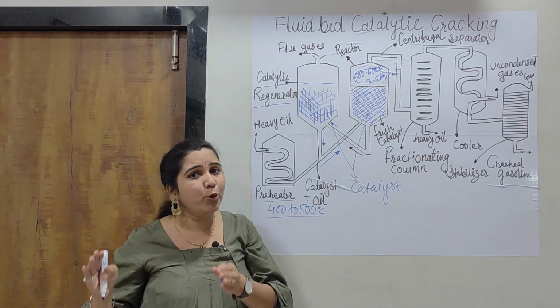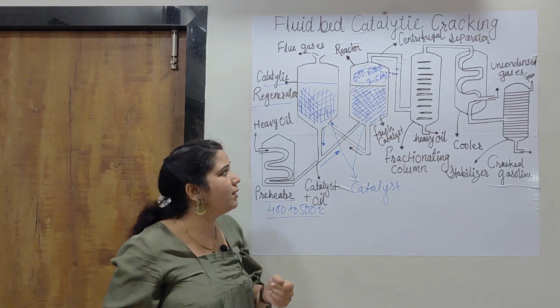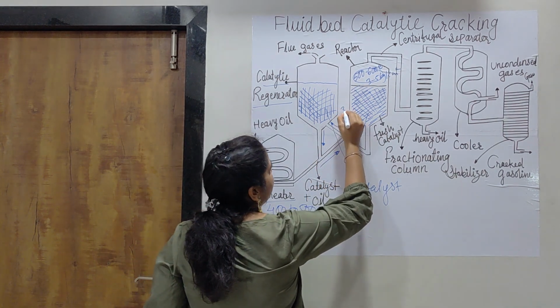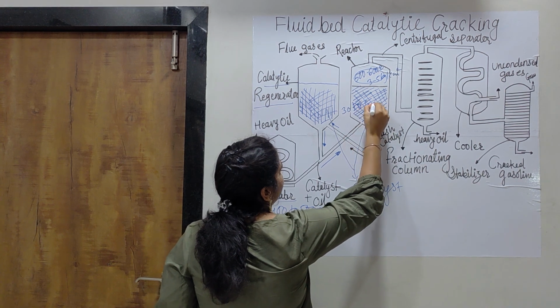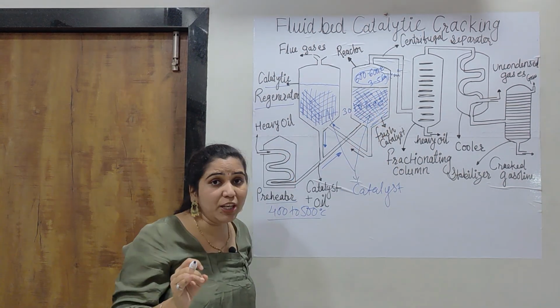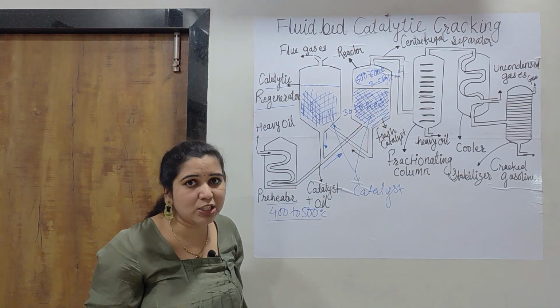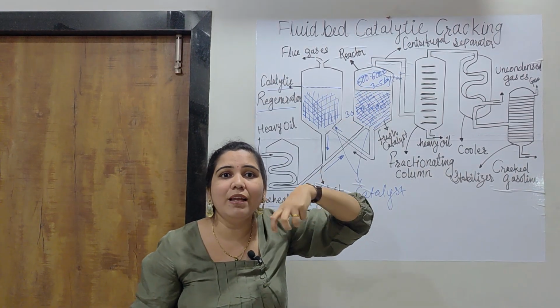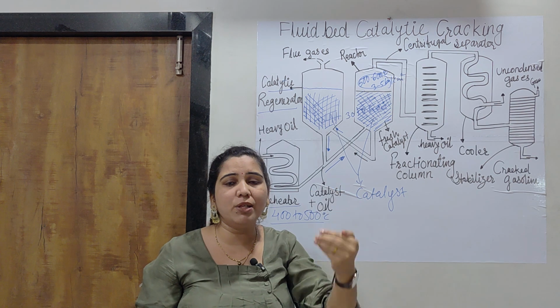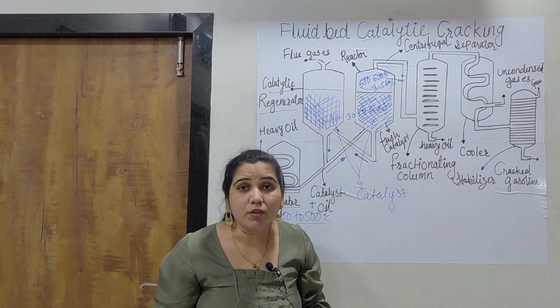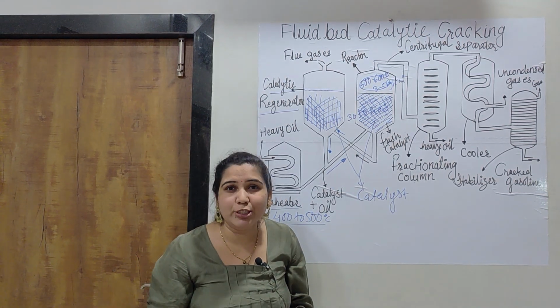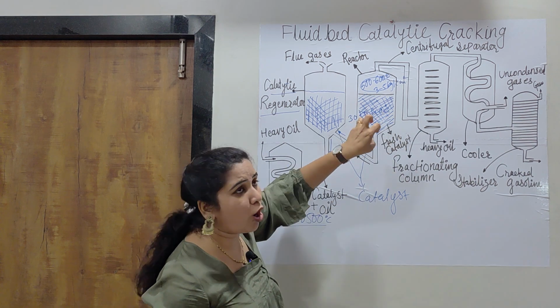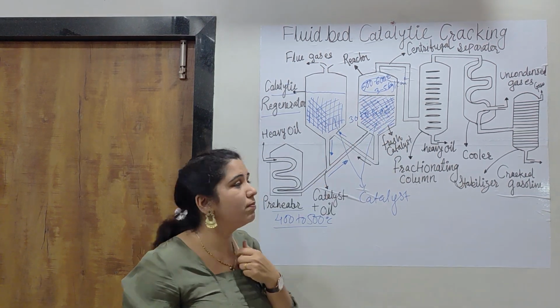Totally cracked or purified gasoline, only 30 to 40% is produced here, while the remaining 3 to 4% of carbon residue is produced, which gets fixed into this catalyst. So some heavy oil, that is carbon residue, will just be locked up in this particular catalyst.